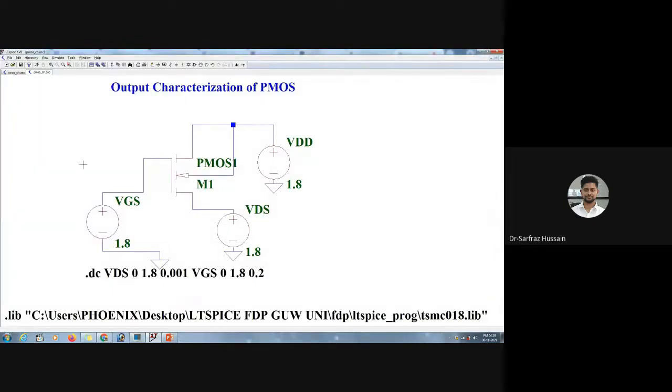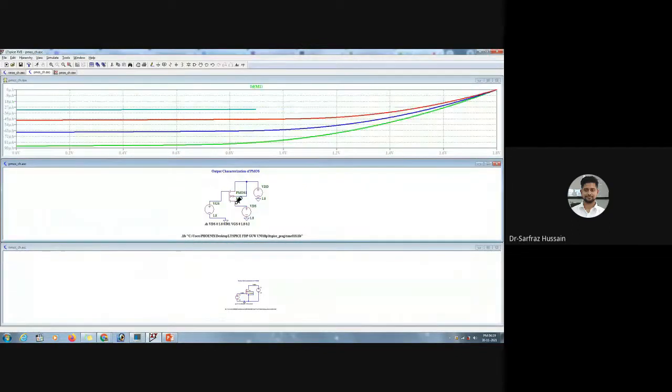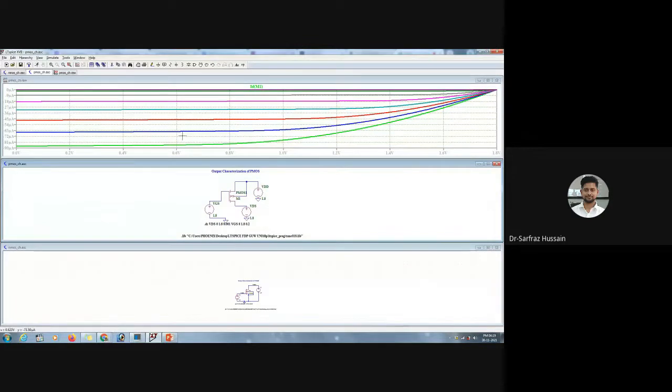Okay, so I've saved it as PMOS, and now let us run this particular circuit. So now I want to run this one, and here is the current. As you can see, this is the PMOS characteristics, right? In this one, I'm getting the PMOS characteristics in this form.